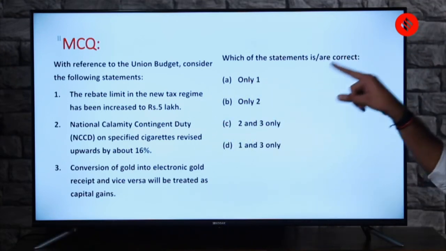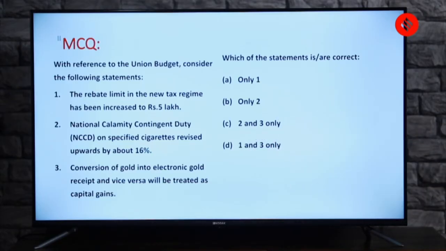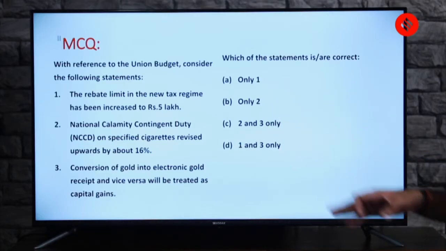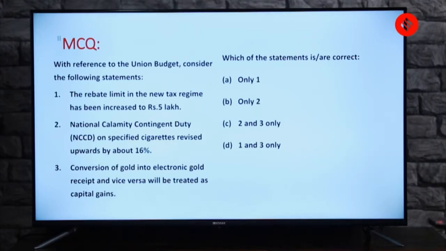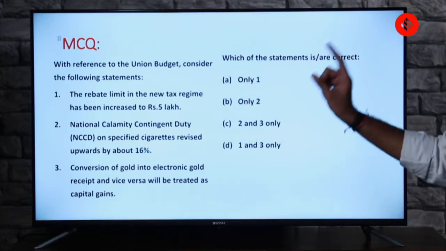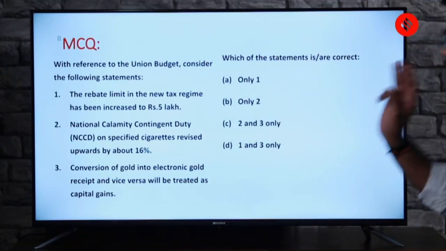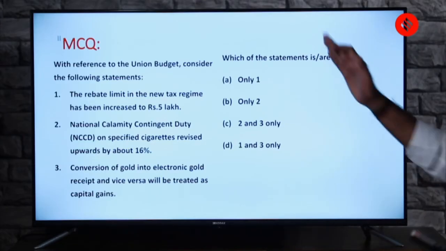On specified cigarettes, it is revised upwards by 16%. So is it getting costlier or cheaper? That is what the statement says. Third statement: conversion of gold into electronic gold receipt and vice versa will be treated as capital gains. So these are the three statements: the rebate limit, cigarettes, and conversion of gold, whether it is treated as capital gains or not.